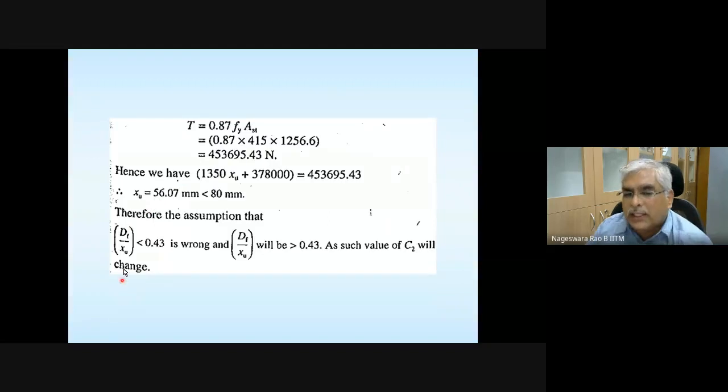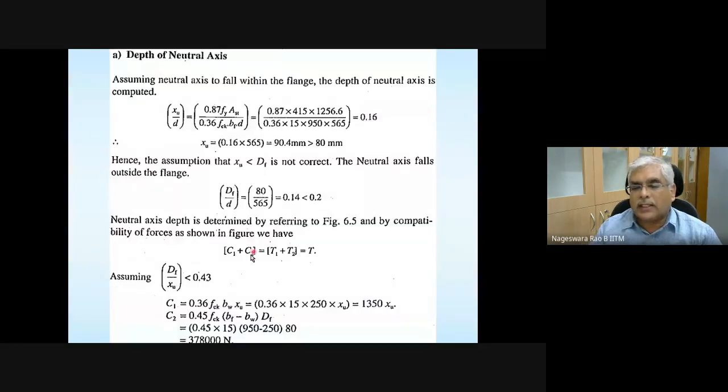In this case, it's not going to satisfy. This ratio DF divided by XU is going to be greater than 0.43. Then you need to redo these calculations.